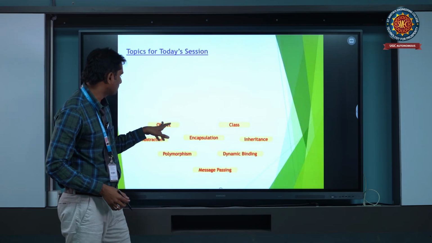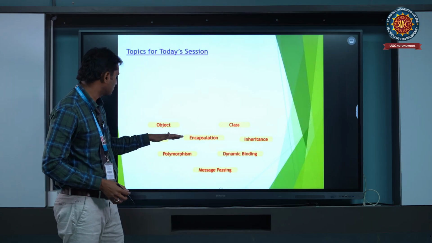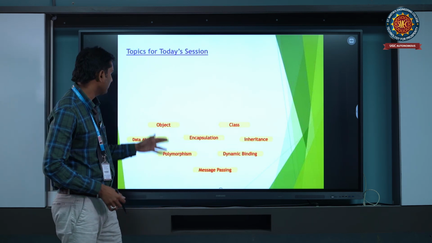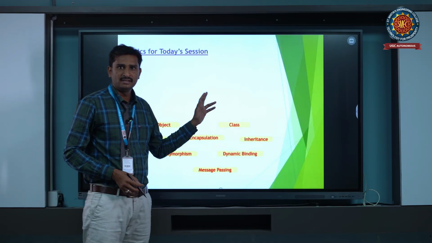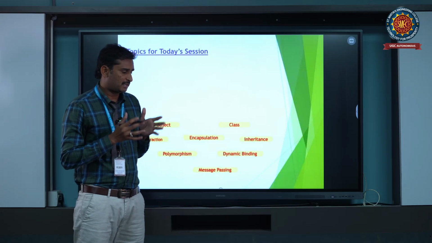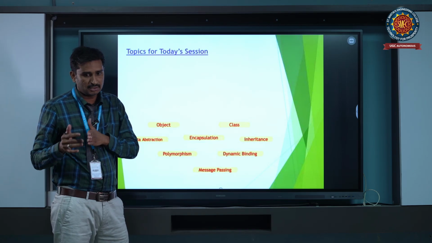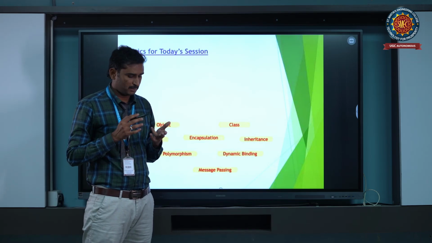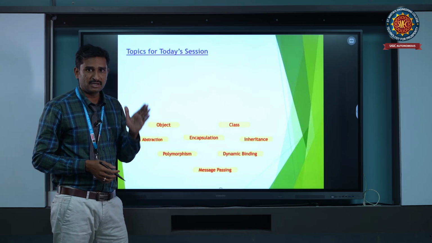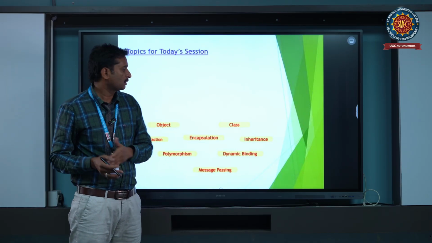So mainly we have to discuss from the starting, object and class. These are the main important things. After that, we will discuss data abstraction, encapsulation, inheritance, polymorphism, and the remaining things. Okay, class. First, we start with the class. Class is a combination of properties and methods. For example, we can take student as a class. Then student details are there: student name, student roll number, student ID, and etc. These are the properties. And coming to the methods, read and write are the methods. Okay, this is about the class.